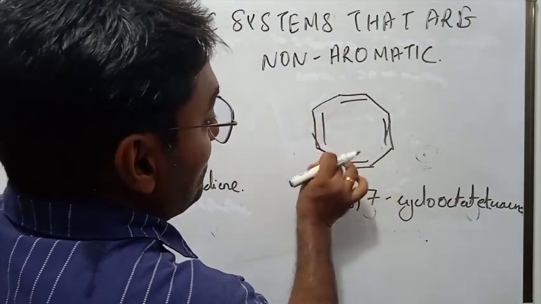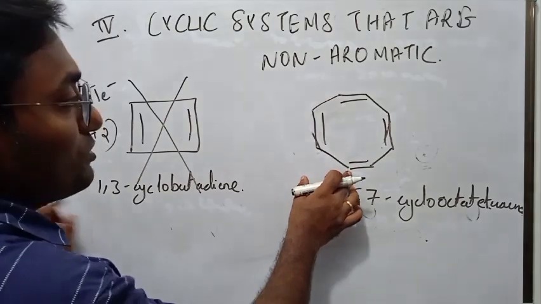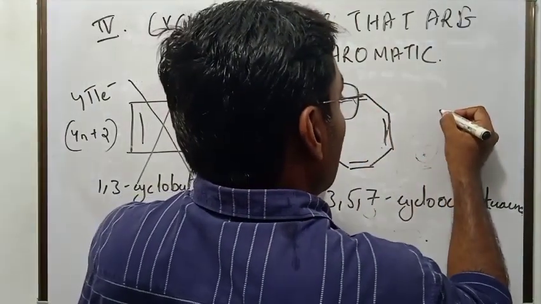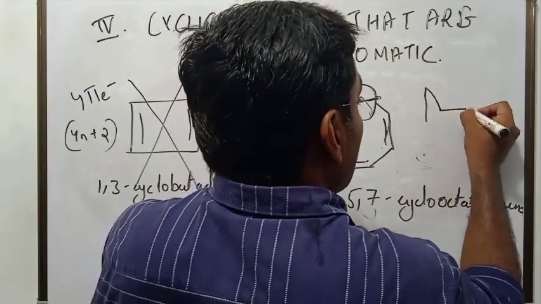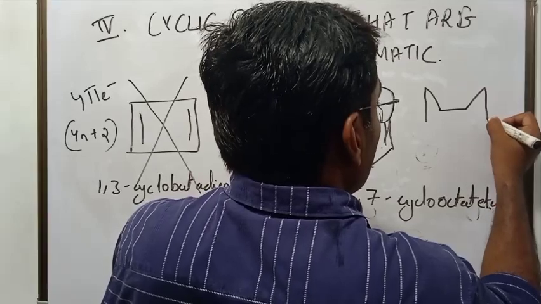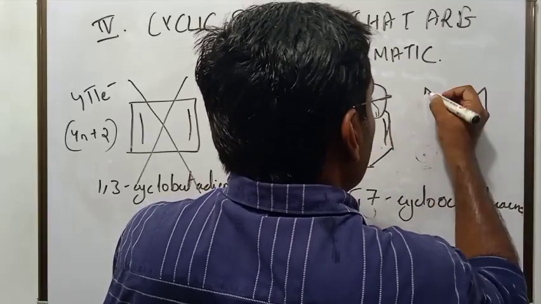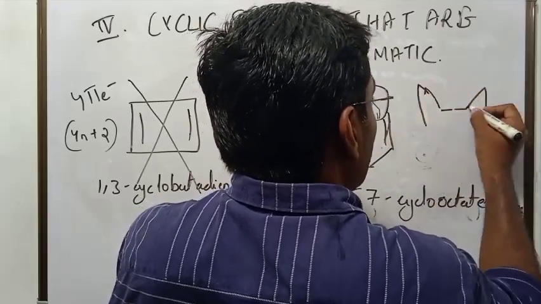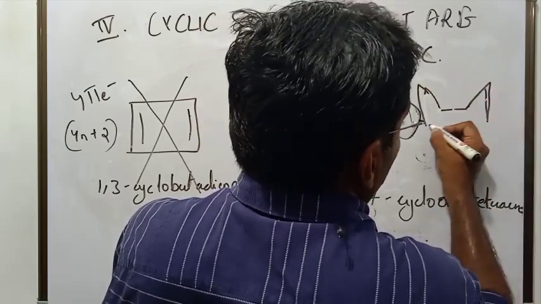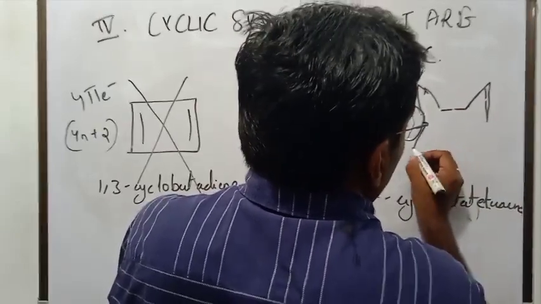This one, it is cyclic, right? But it is not planar, right? Because in the earlier example we saw that this actually exists like this. So it is not at all planar.